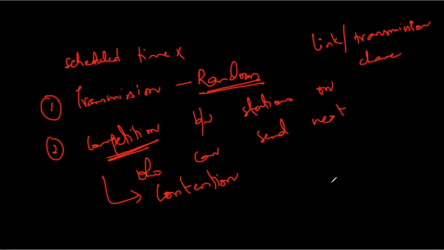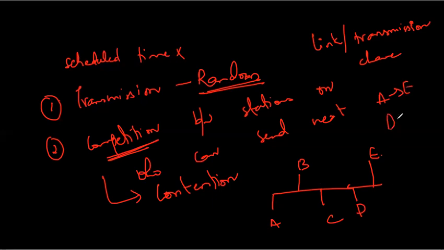So suppose we have a network with these stations A, B, C, D, and then E. Now, in this case, suppose A wants to send a message to E, it does not have to check, it can send the message. Now, once A sends the message to E, then D wants to send a message to B. Then it can say that I want to send a message and it can send the message.